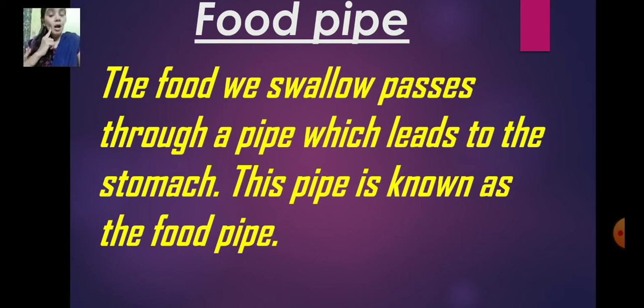So the tongue, where is your tongue? Yes, here inside your mouth. That helps to push the food into a thin long tube. From here, you have a thin long tube which is called the food pipe. So what is the food pipe? The food we swallow passes through a pipe which leads to the stomach. This pipe is known as the food pipe.